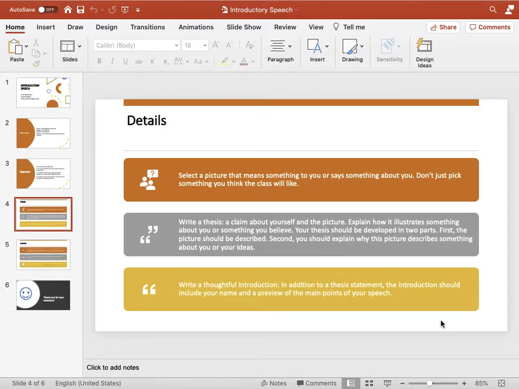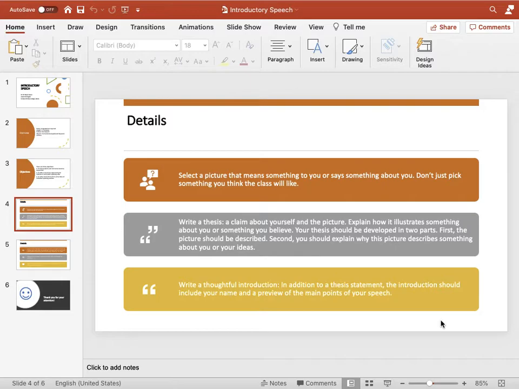So you should tell in the introduction about your personality in such a manner that everything that you tell should support the thesis or claim you made about yourself right in the beginning.